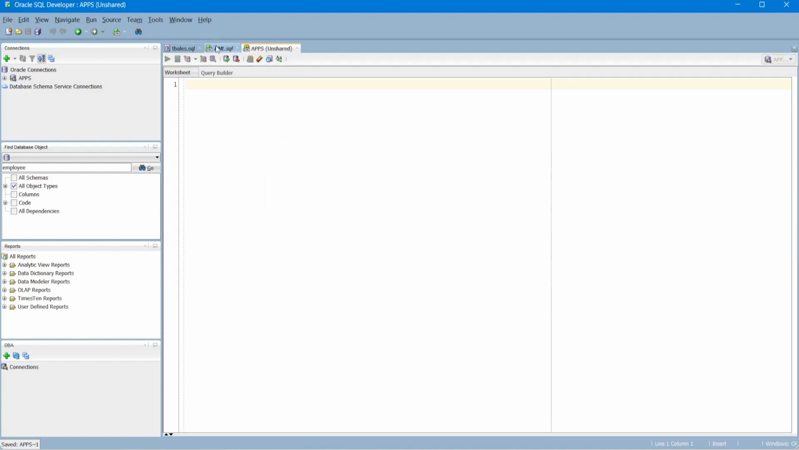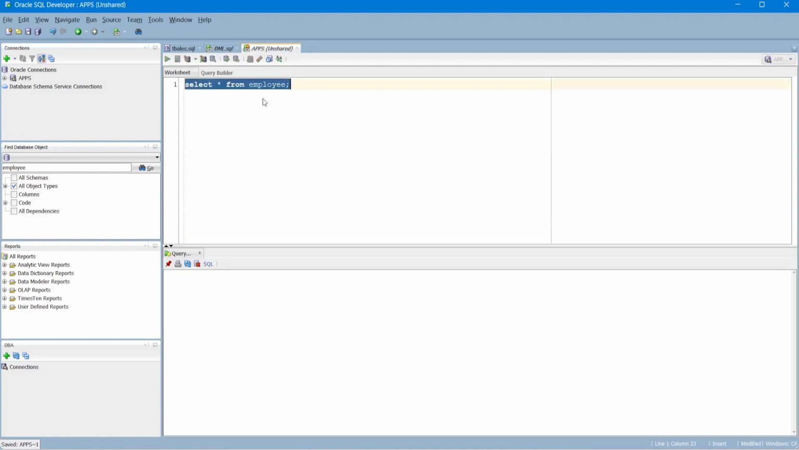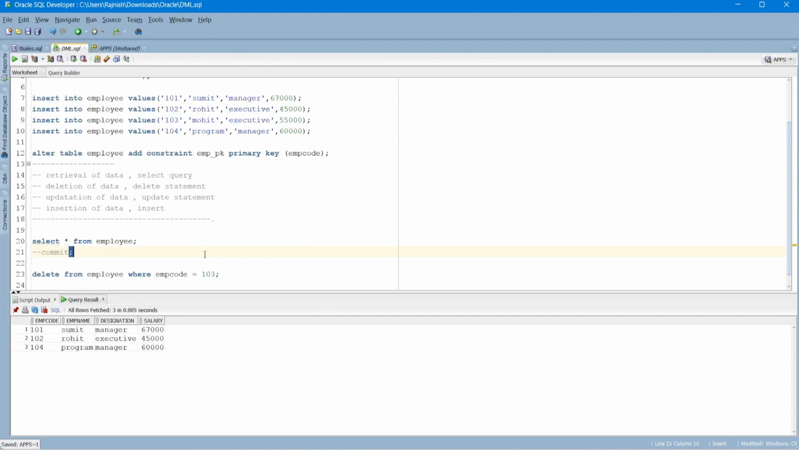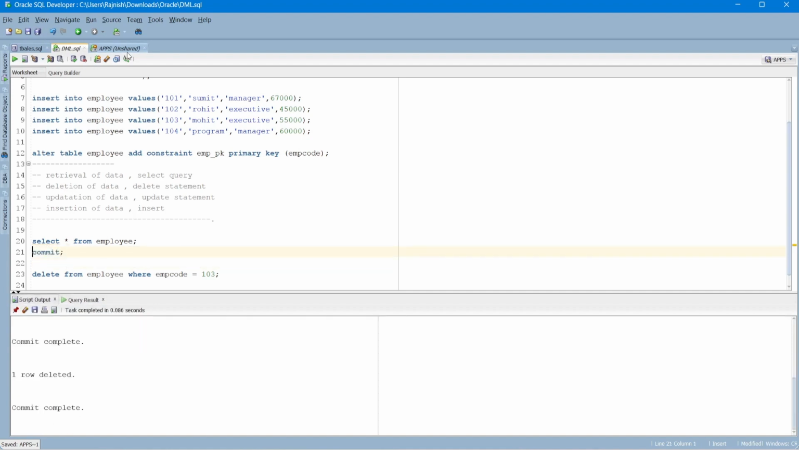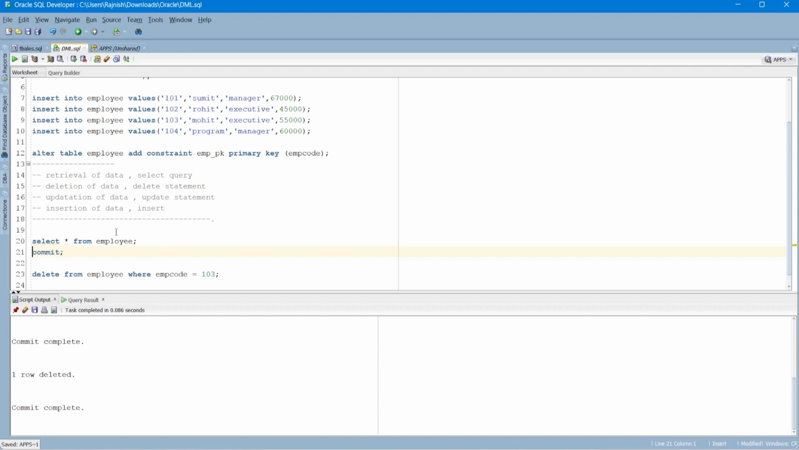As I said, every DML statement needs commit. So you can see here it is showing all of them, since we have not yet committed. Now let me commit here. Okay, let's commit. Here we have committed. Now if we search the same, here it will show 103 is deleted. So the delete statement is used to delete a specific row.